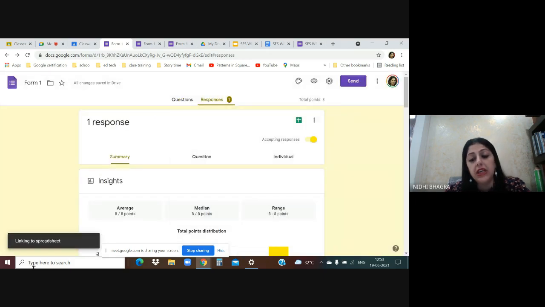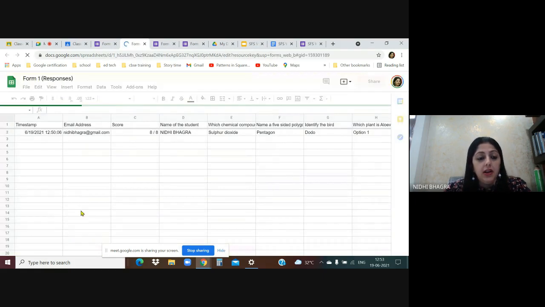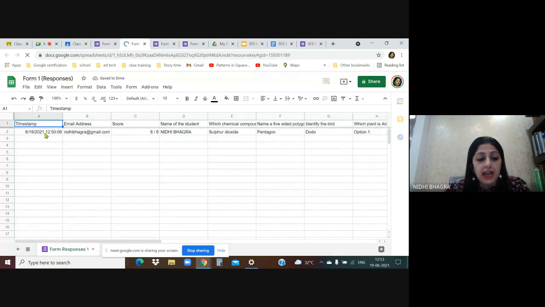So I've clicked on create, and timestamp wise, all the students who have given the test, their email address, their scores, like here you can see the timestamp, my email address, I have already performed this test, my score, name, what options I have chosen, everything is on this Google spreadsheet.